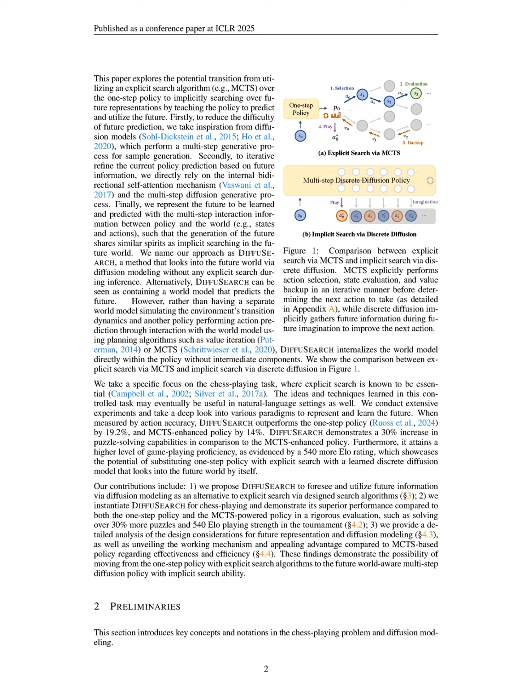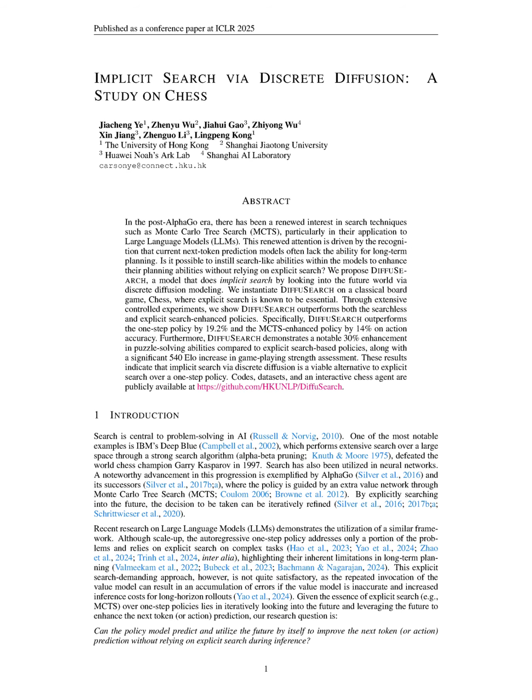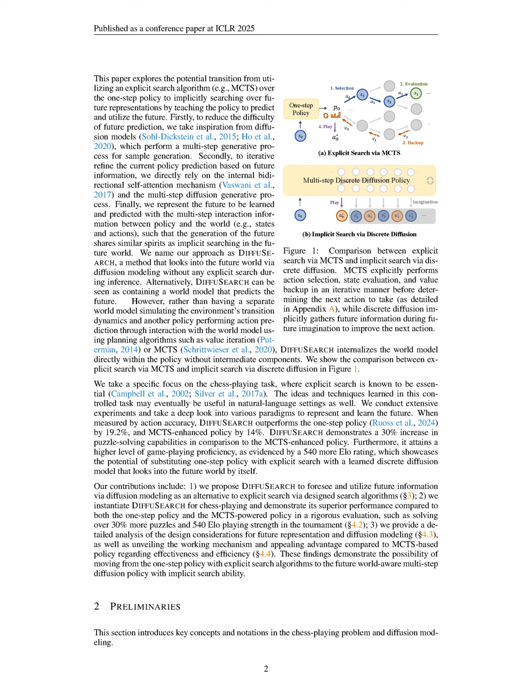Specifically, DIFFUSEARCH outperformed the one-step policy by 19.2% in action accuracy and the MCTS enhanced policy by 14%, while also achieving a 30% increase in puzzle-solving capabilities and a 540 Elo rating improvement. The experiments demonstrated that DIFFUSEARCH's implicit search approach significantly enhances long-term planning and decision-making compared to traditional explicit search methods. Additionally, the model's performance was analyzed through various future paradigms and training methodologies, confirming its superior predictive capabilities in chess scenarios.